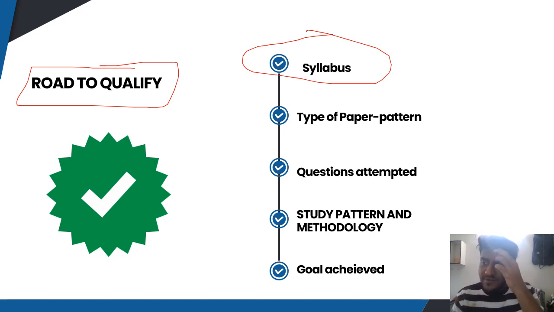Now observe the pattern. Is there any negative or positive marking? Number of questions attempted is very important. Either you focus on accuracy, or you just give a random number of attempts to increase your chances, like the probability. So it's totally up to you.